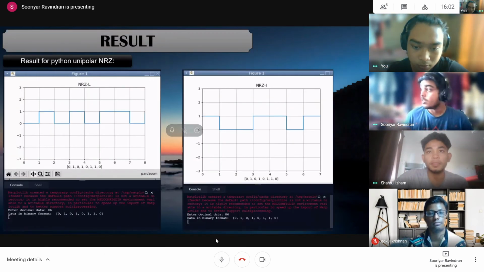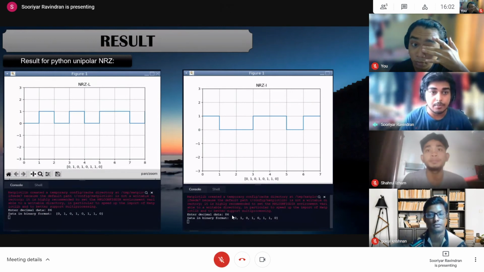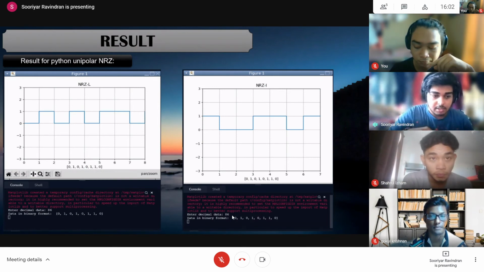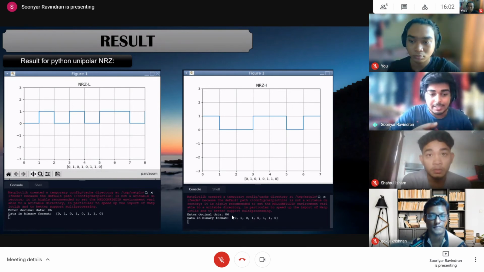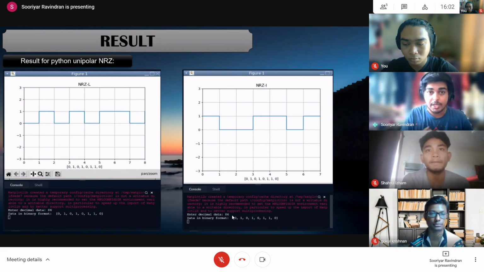Okay, now for the results. This result is from the Python Unipolar NRZ. As you can see here, the code asks the user for decimal data input, which is 86. The 86 will be converted into a binary value and used as data for the line coding. When it's 0, it's a 0. When the binary value is 1, it's a 1.